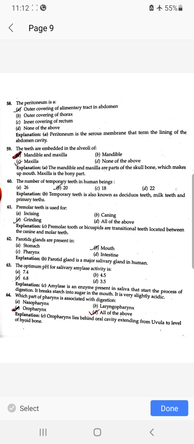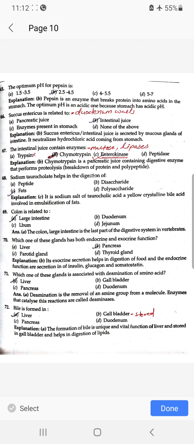Premolar teeth are used for grinding. Parotid glands are present in mouth. The optimal pH of salivary amylase activity is 6.8. Which part of the pharynx is associated with digestion? All of the above. The optimal pH of pepsin is 2.5 to 4.5. Mucus enteric is related to intestinal juice, in the duodenal walls.